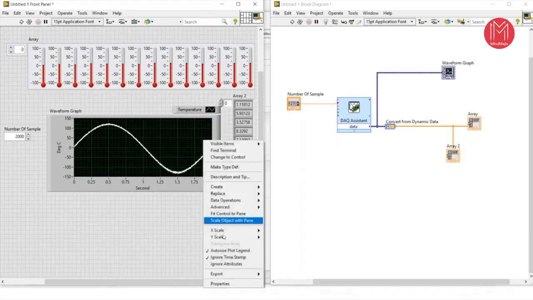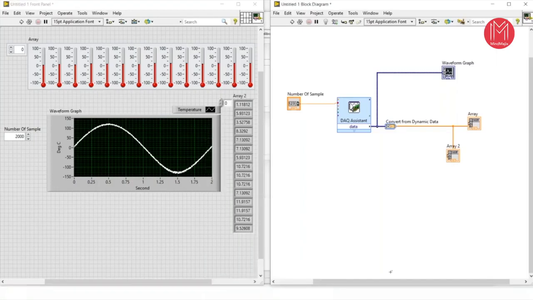Now if I right click here and come to export, you can export your data using an Excel sheet. There is no Excel on my PC, so I cannot show you. But you can export your data as an Excel sheet, ADMI file, or image. So now it is the data acquisition based concept.